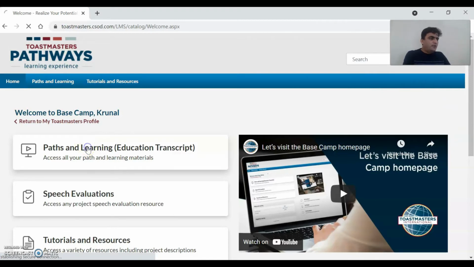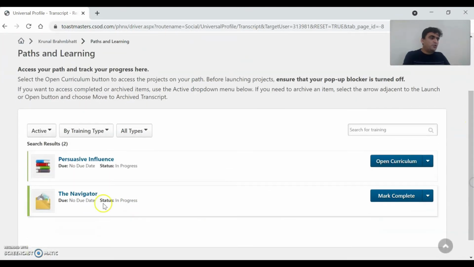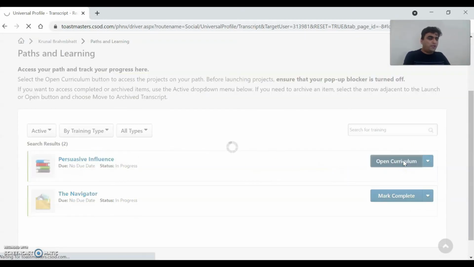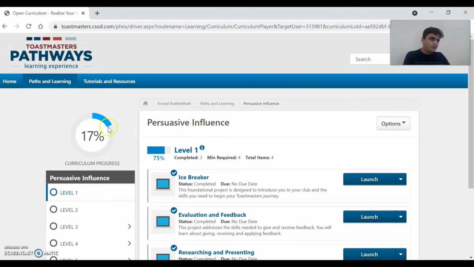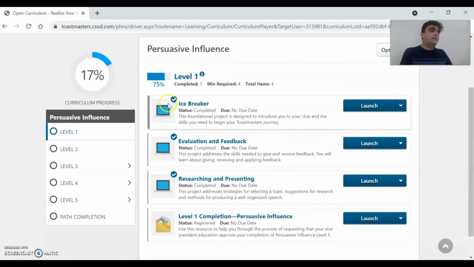Okay, so I am clicking on the pathways and paths and learning. It will open the path I am currently pursuing, the persuasive influence. Now I have to open the curriculum. If I open the curriculum, it will show me that I have completed 17% of the path. It means I have completed my level 1, and right now I am at level 2. You can see all the tick marks here on icebreaker, speech evaluation, feedback and resource presenting.